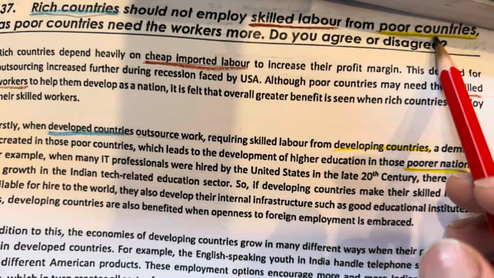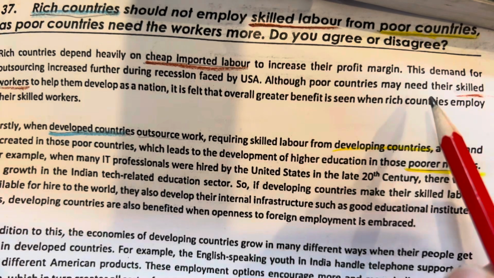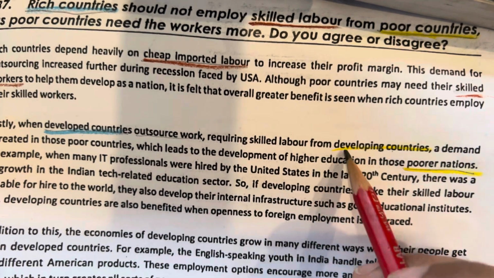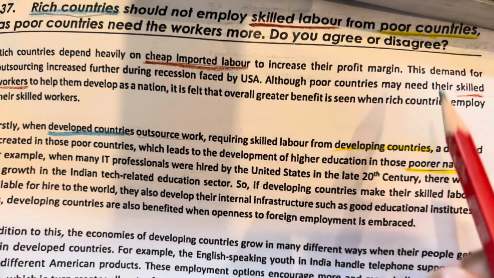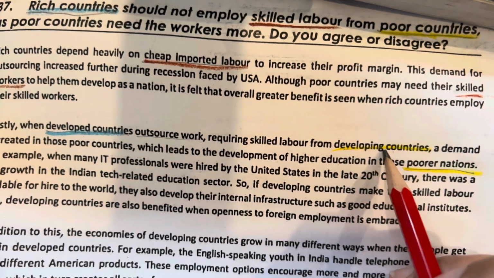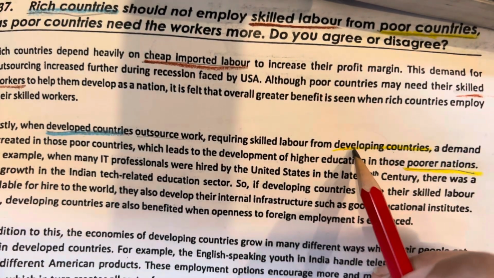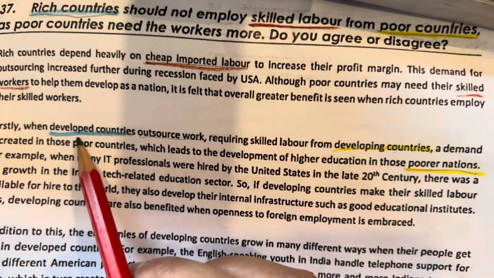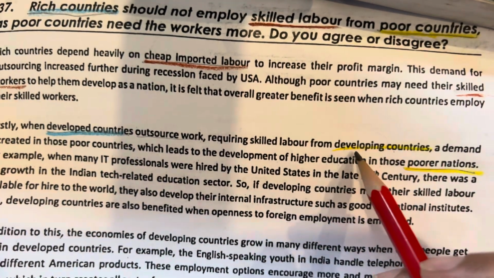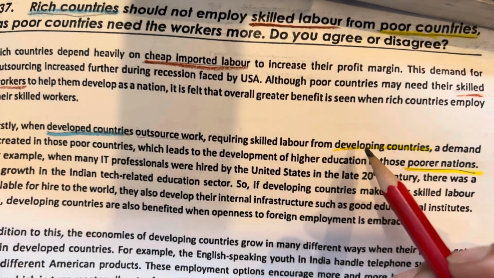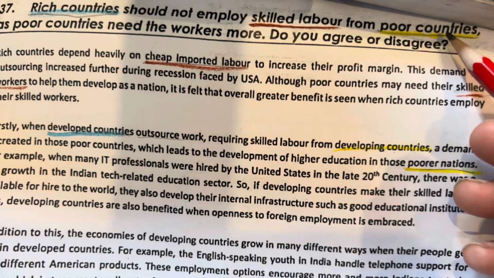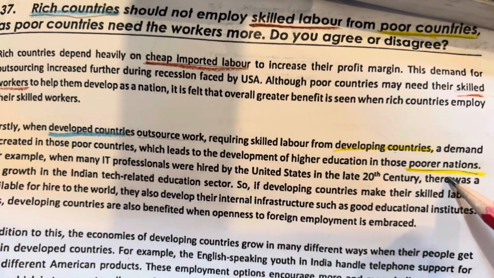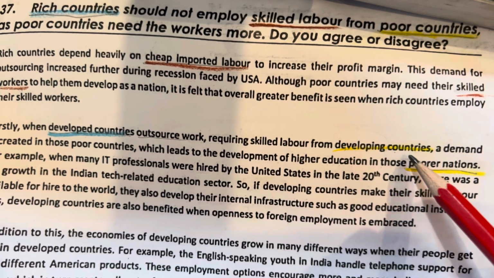For poorer countries, you can use developing countries or poorer nations, like this one. Poorer countries, developing countries. Developing means they are developing. They are not developed. For rich countries, you can use developed, and for poor countries, you can use developing, as they are developing as a nation. And for countries, you can use nations. So poor countries or poor nations and developing countries.